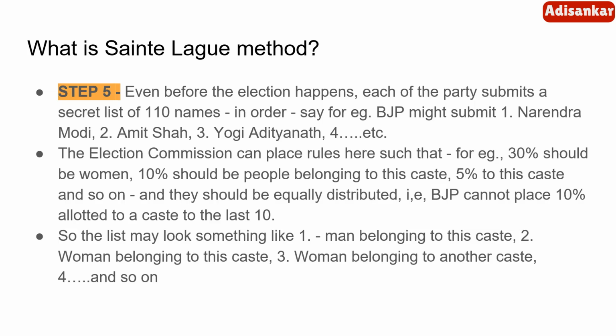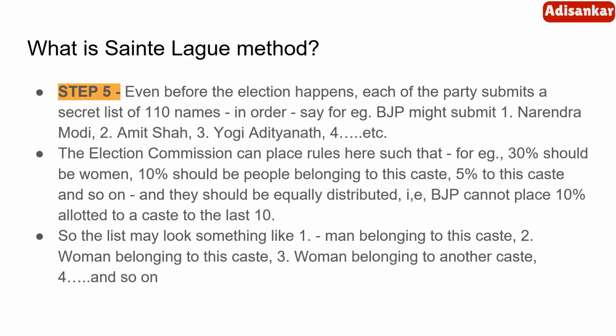Now, step 5. I have already told you, in proportional representation, we first select the party and the party selects the people. But it turns out that the party selects the people even before the election takes place.